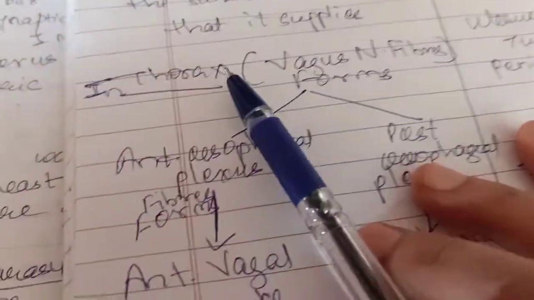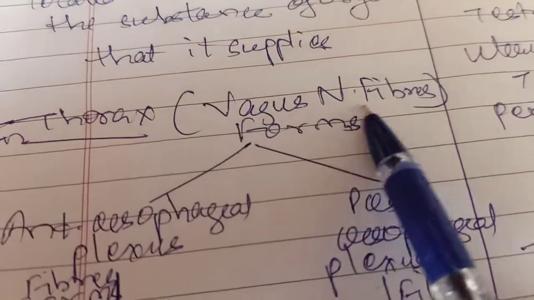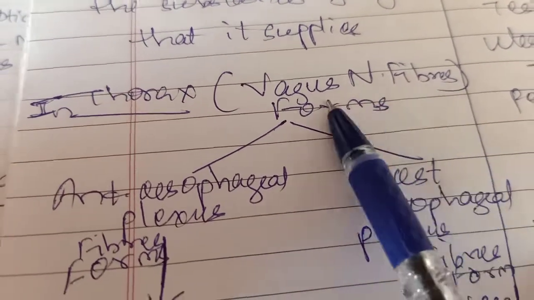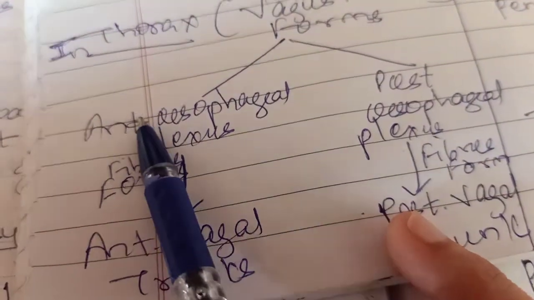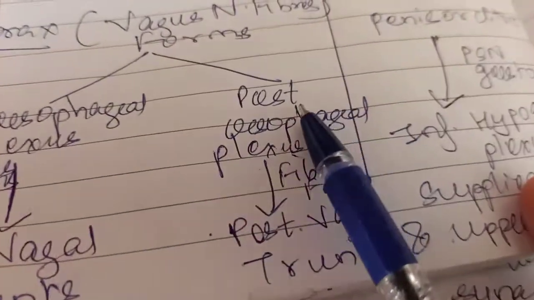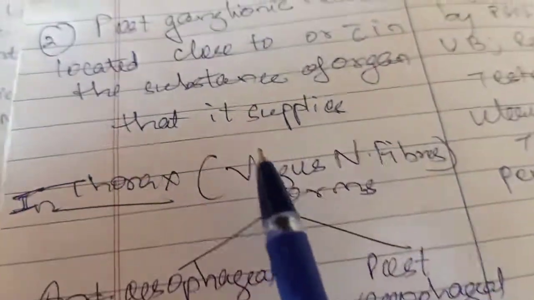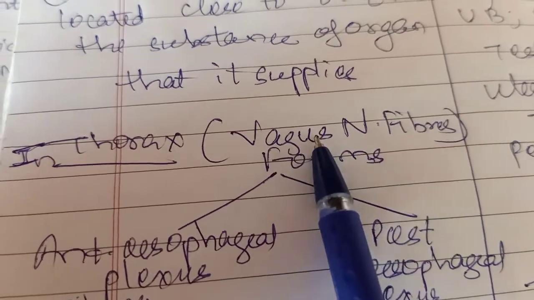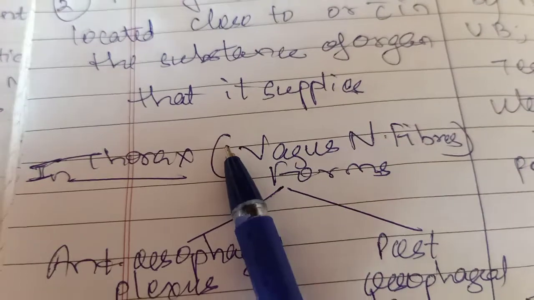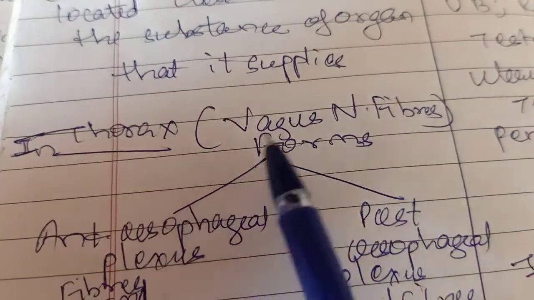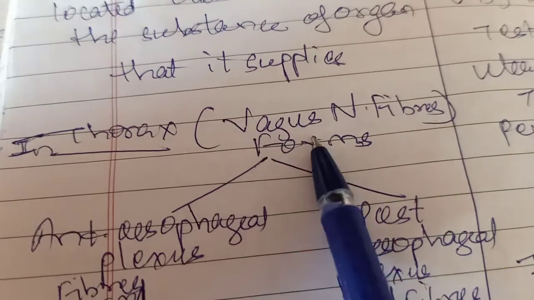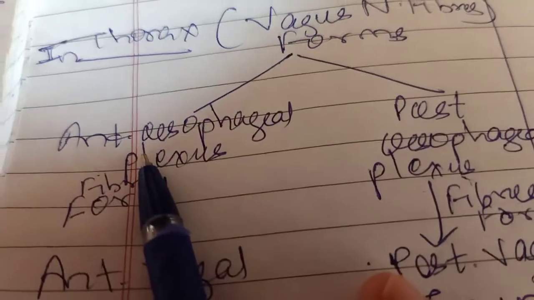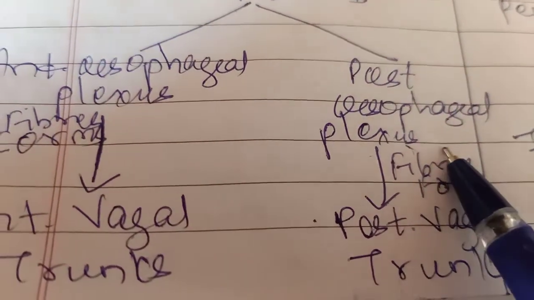Now, in the thorax, the vagus nerve fibers, that is the preganglionic fibers, form the anterior esophageal plexus and the posterior esophageal plexus.